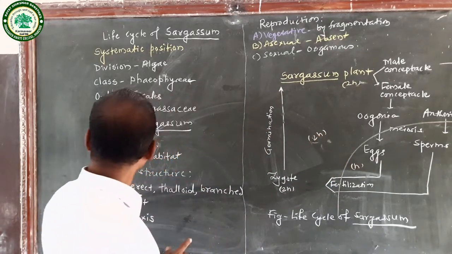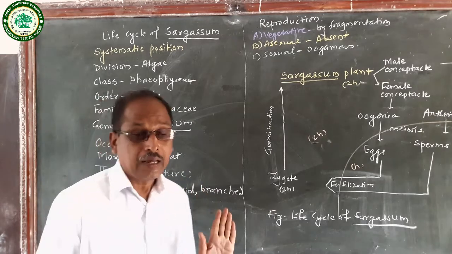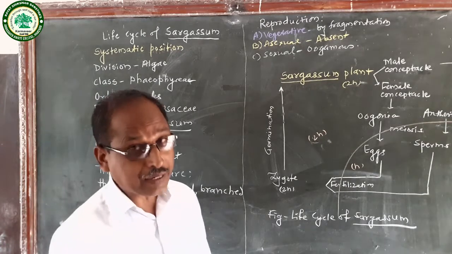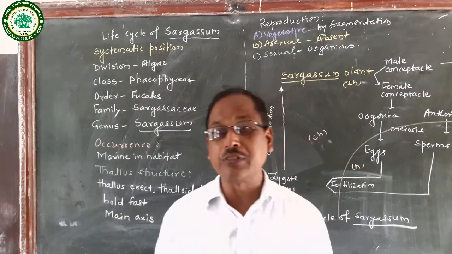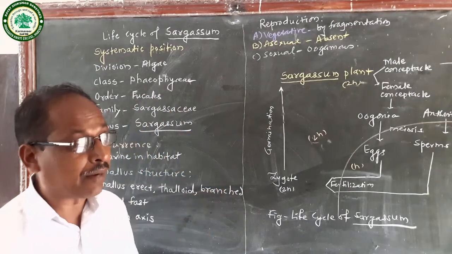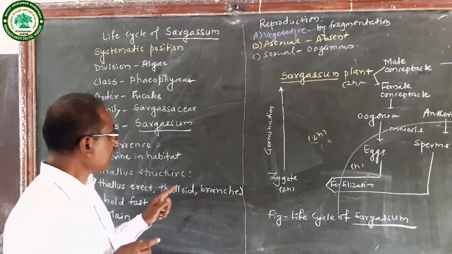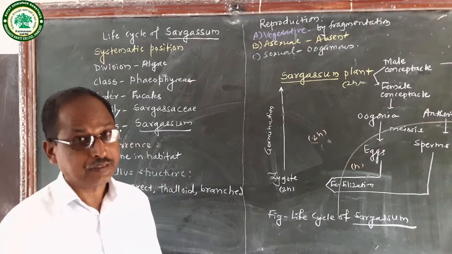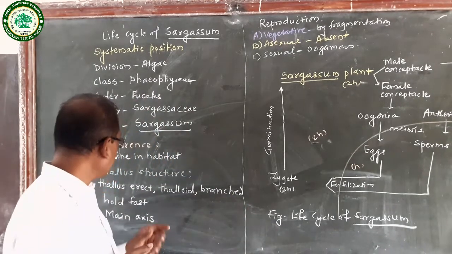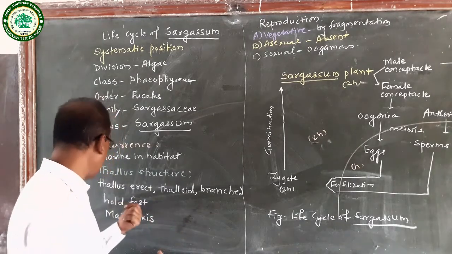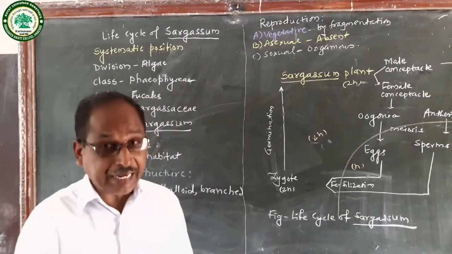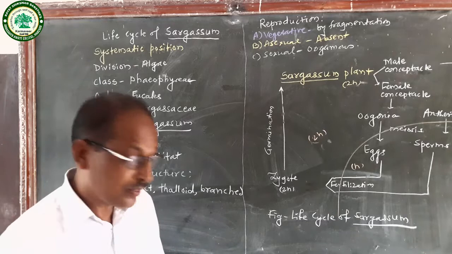The next point, thallus structure. The plant body of Sargassum is thalloid. Thalloid means not differentiated into root, stem and leaves. That is called a thalloid plant body. It is macroscopic; we can easily identify the Sargassum plant. It is erect and also branched. At the basal side, there is a holdfast, and with the help of the holdfast, it attaches to the substratum to anchor itself.